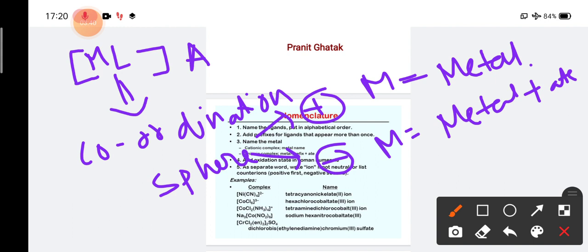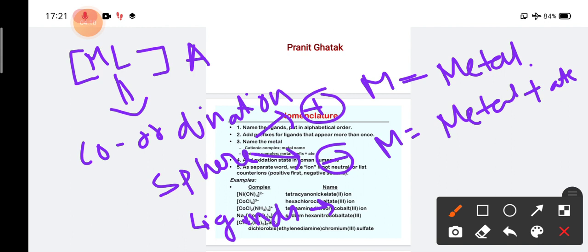Before we start, we should know that in the coordination sphere, mainly the ligands, the names of the ligands will change. The ligands change by certain names, like chlorine becomes chloro, fluorine becomes fluoro, water becomes aqua.